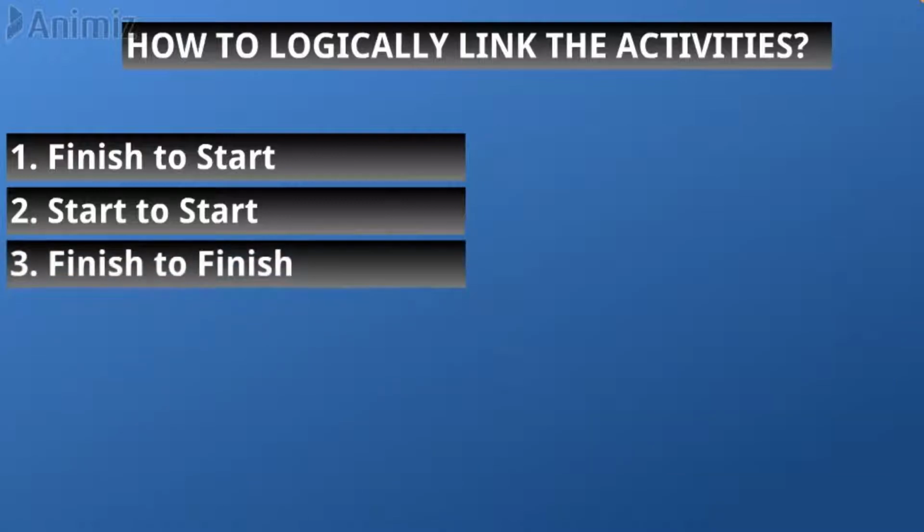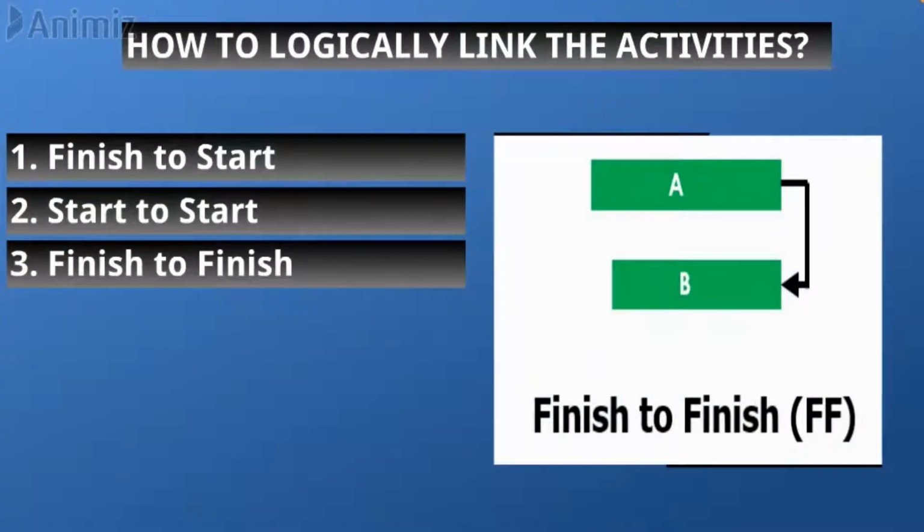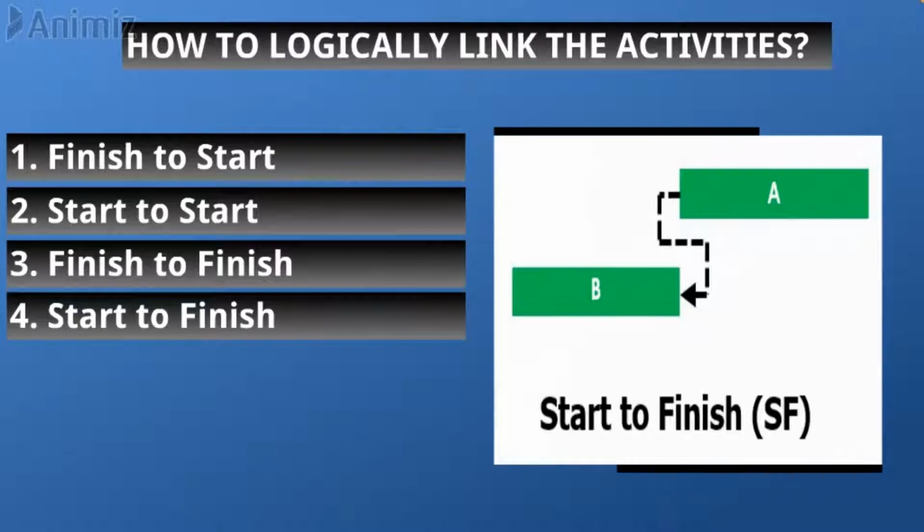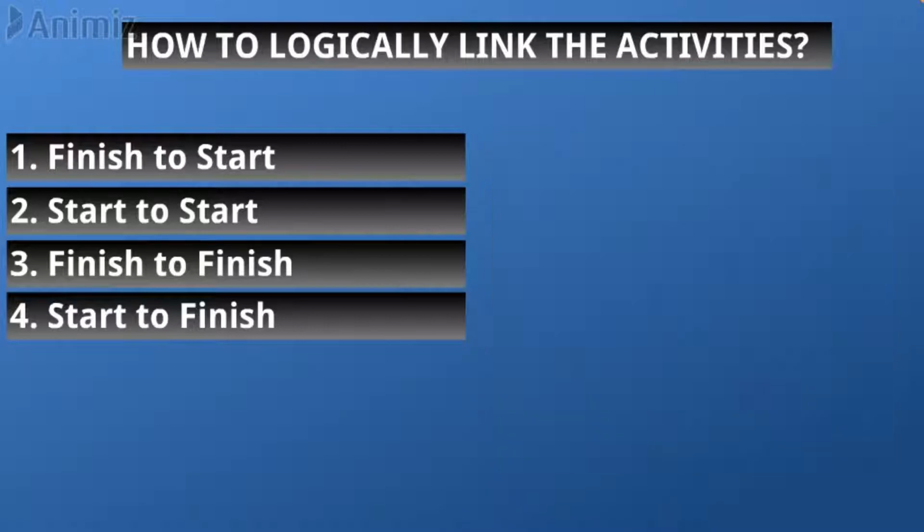When as a scheduler we want two activities to finish together, then we can logically link them with a finish to finish relationship. Start to finish relationship is rarely used. It is used when the start of some work results in the finish of the predecessor.